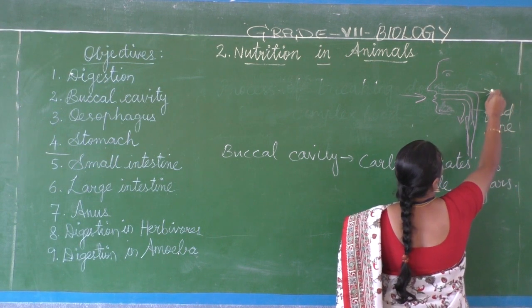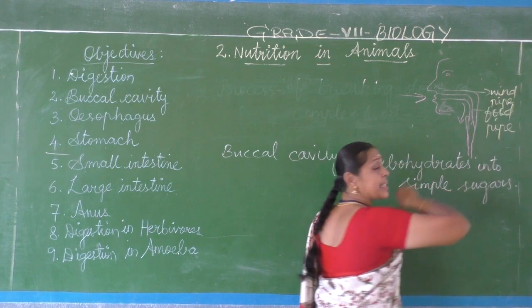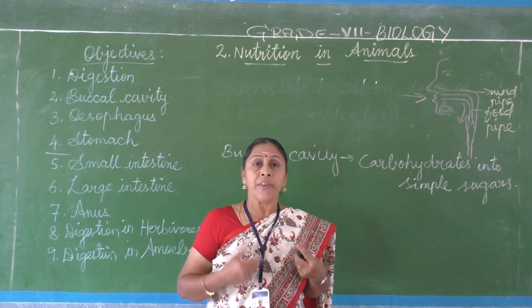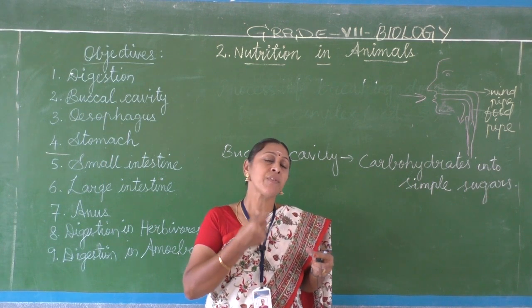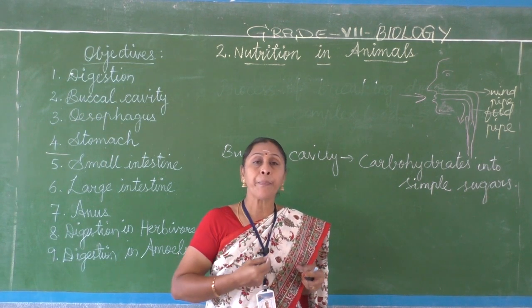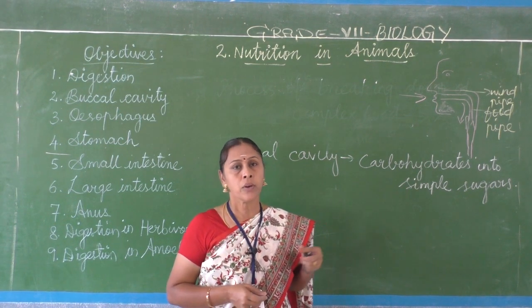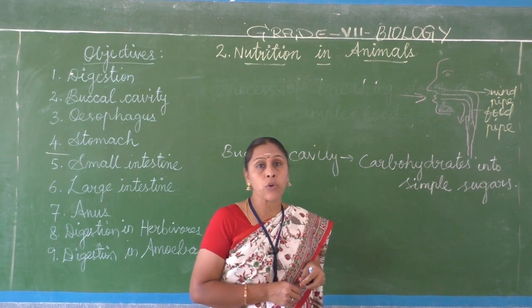Both the windpipe and the food pipe have the same passage. That is why when we talk while we eat, we get choking, because the food particles enter into the windpipe. Okay, so after that from the buccal cavity it enters into the esophagus.